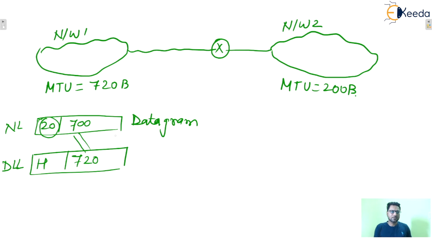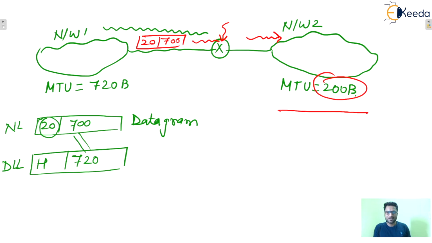Now this datagram approaches this particular router, containing a 20 byte IP header and 700 bytes of data. This router knows that in network 2 the maximum transmission unit is 200 bytes. That will also be divided into a 20 byte IP header and 180 bytes of data.